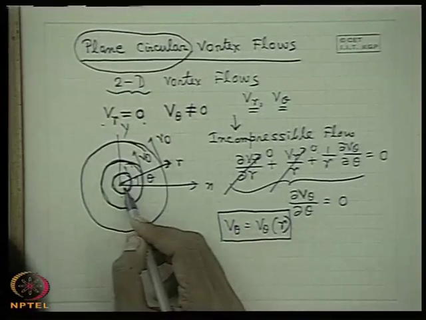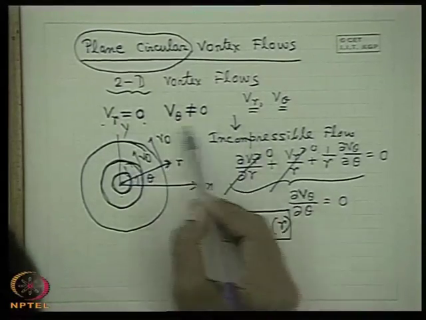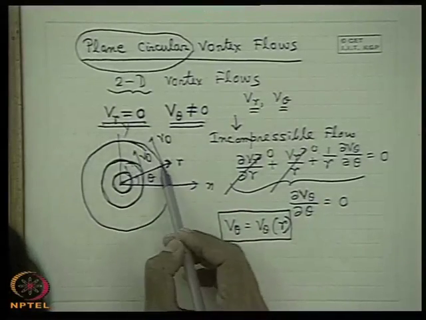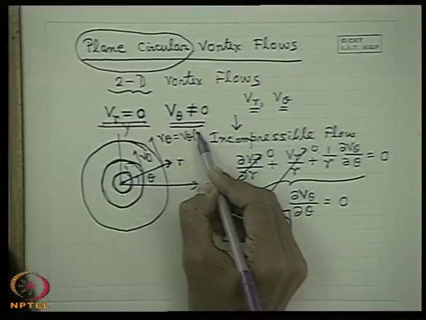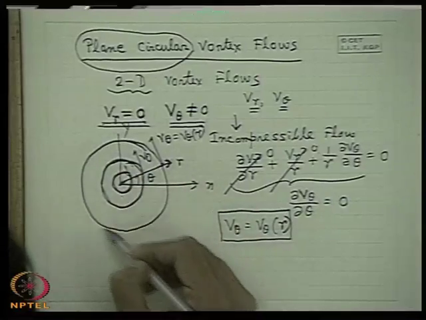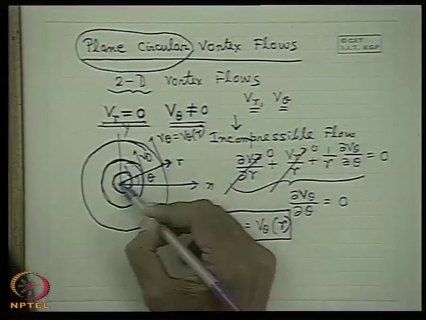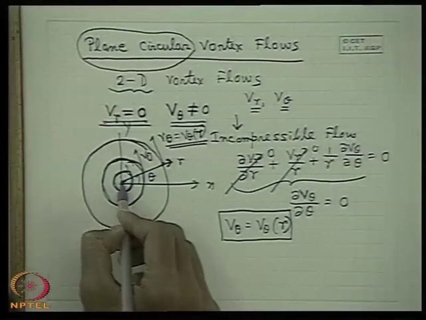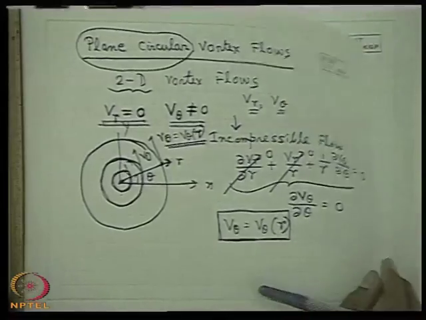So in two-dimensional vortex flow where only the tangential velocity exists, but radial velocity is 0, the tangential velocity is a function of r only. The fluid particles move in a circular path, and the tangential velocity at any radius is a function of that radius itself, defined from the origin.